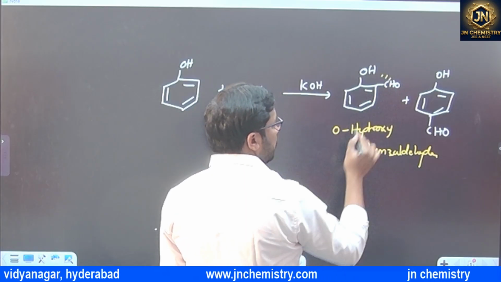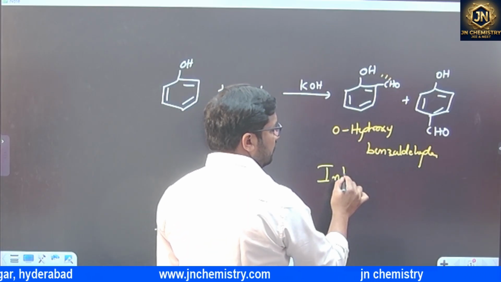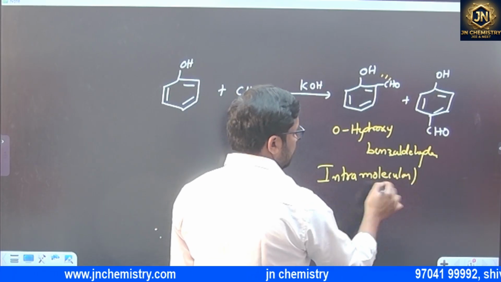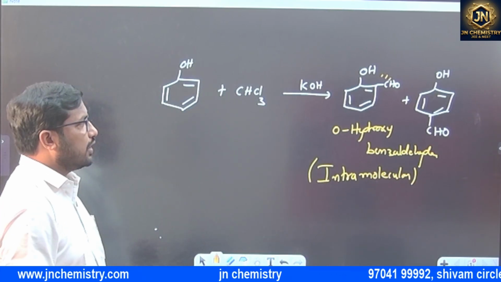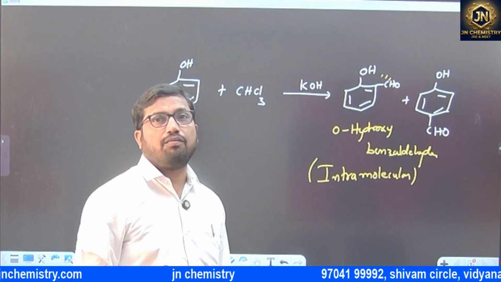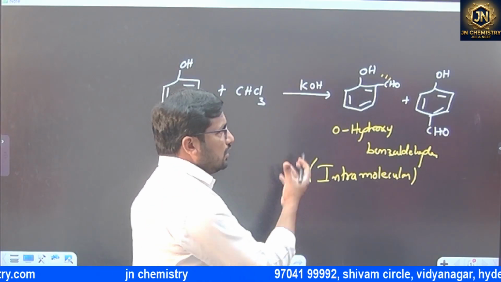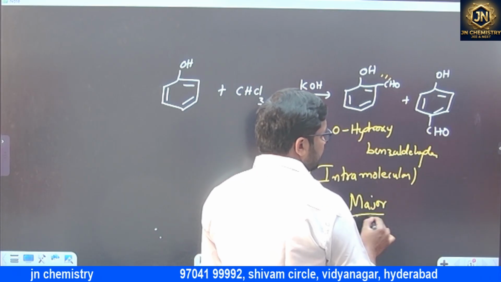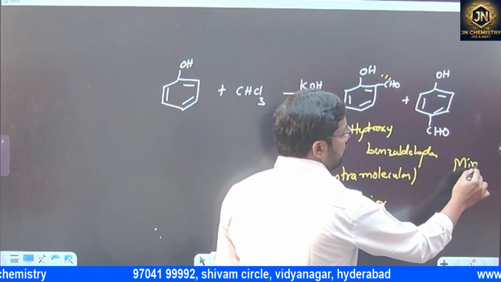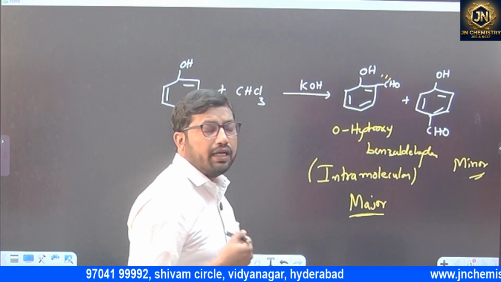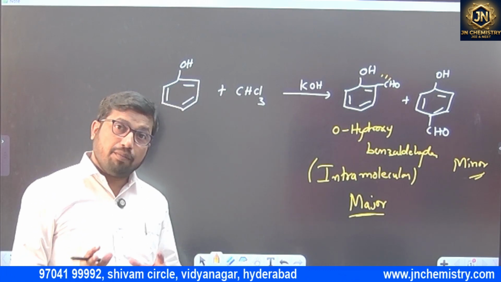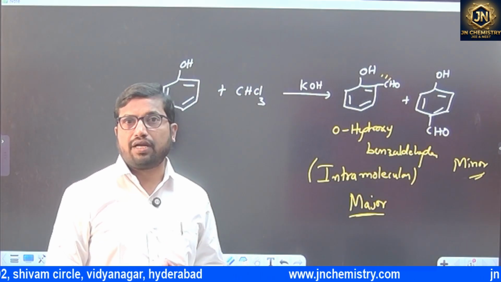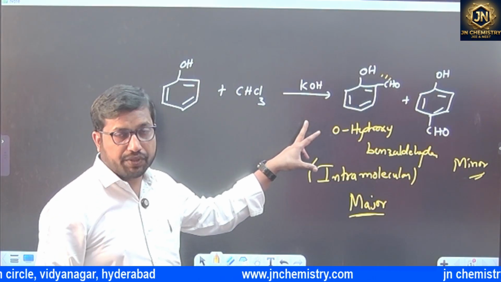Here intramolecular hydrogen bonding is there. This is important in the same question: because of intramolecular hydrogen bonding, this stabilizes. This is the major product, and this is the minor product. Generally in electrophilic substitution reactions, the para product is major, but in this case particularly, because of intramolecular hydrogen bonding, ortho is major.